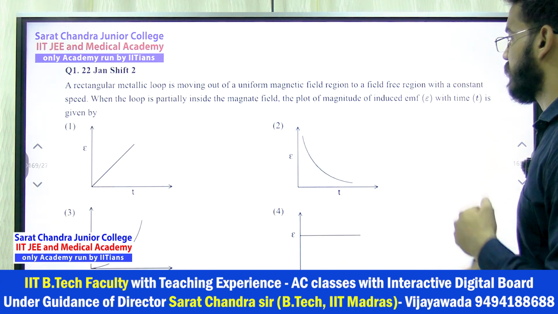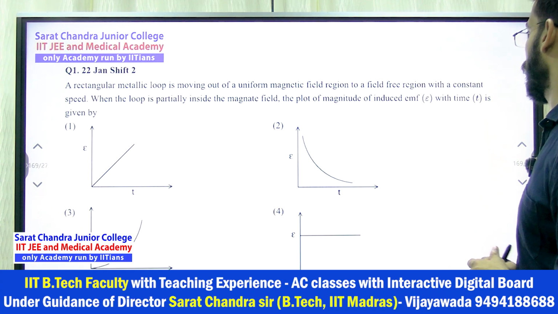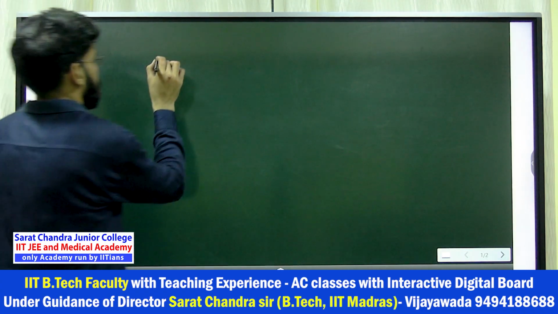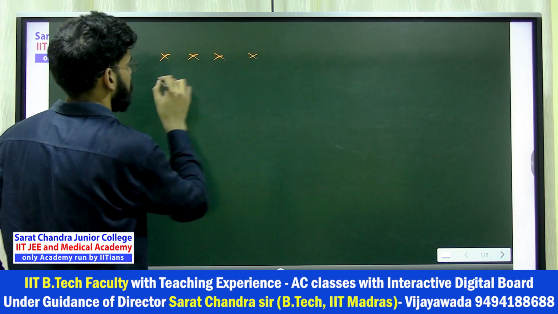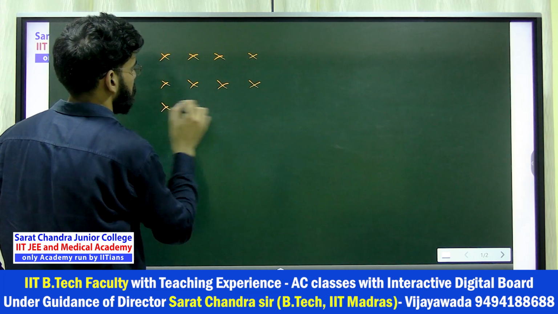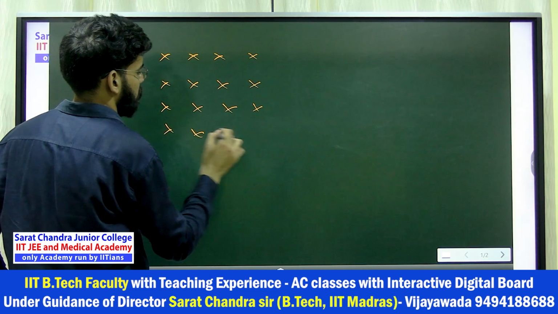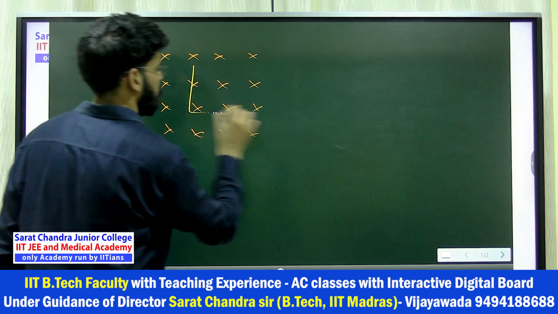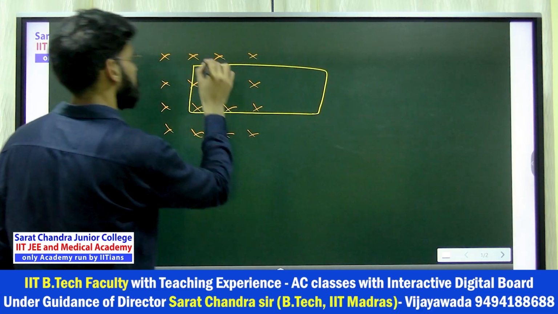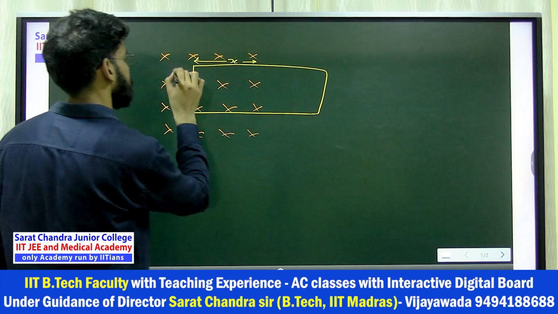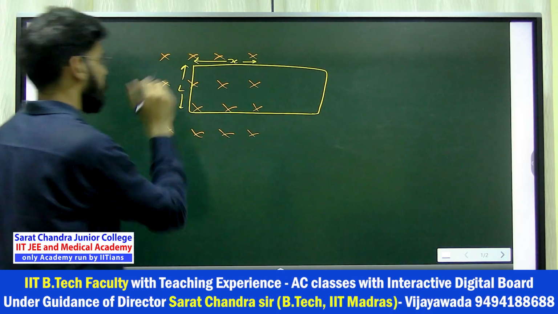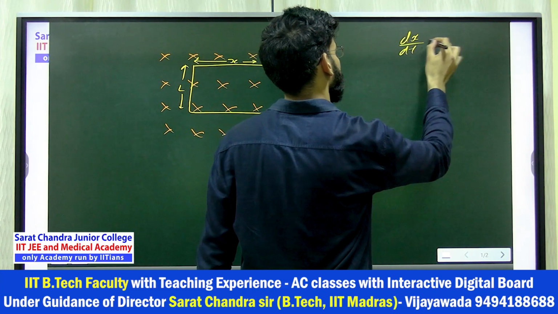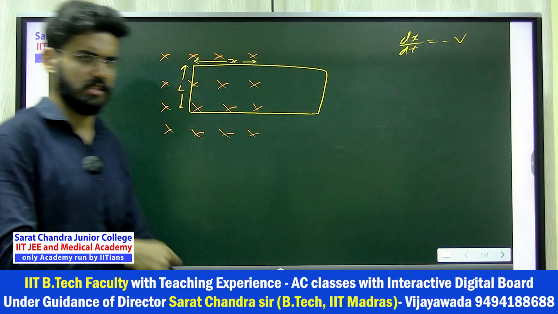When the loop is partially inside the magnetic field, the plot of magnitude of induced EMF with the time is given by. Okay, so what he is saying is basically magnetic field is there. Okay, and then you have this rectangular loop. This distance, let's say this is x and this is L. L is constant, right? x is changing, so I can say x is decreasing, so dx by dt I can say minus v, with sign if you want to calculate.